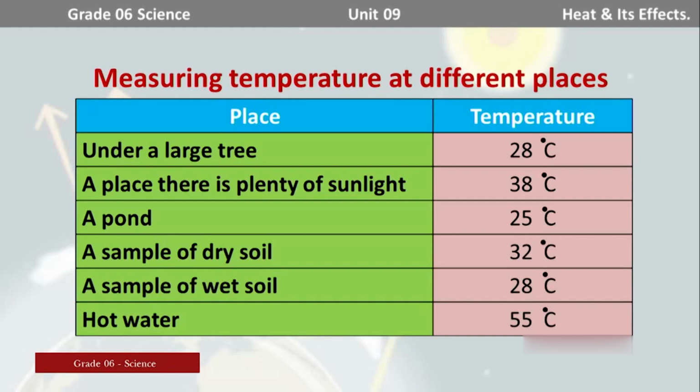You can get a sample of soil from a muddy puddle, and hot water. Then I have recorded the temperatures at different places. Under a large tree, the temperature recorded is 28 degrees Celsius, a comparatively low value. A place where there is plenty of sunlight, this can be a playground or a place where there is no plant cover.